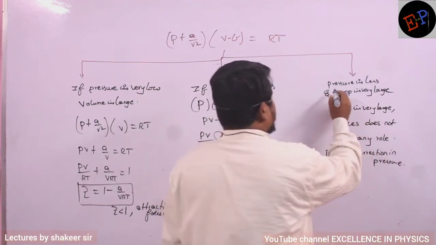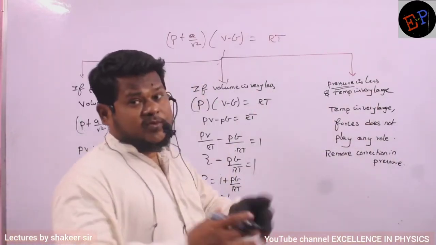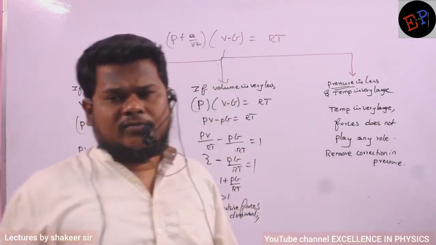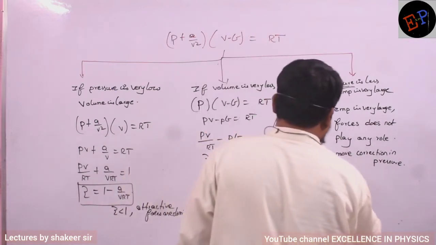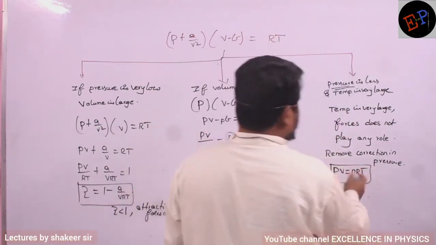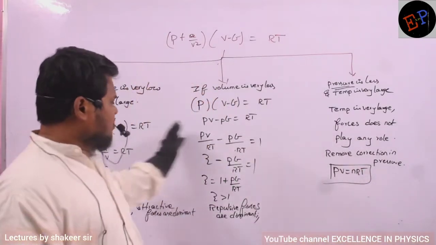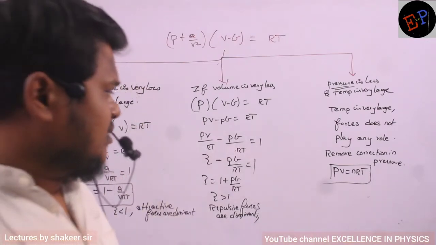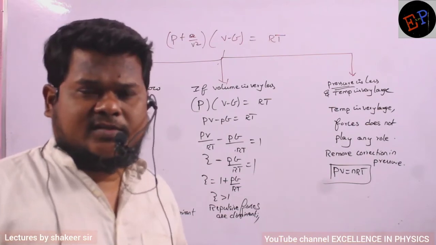Similarly, we are also saying that pressure is very less. Pressure can be very less only when volume is very large. So again, you can remove the correction term in the case of volume. If you remove the correction term in the case of volume, then what is the equation I will get? I will get PV equals nRT. This is definitely the equation of an ideal gas. So all these conditions you are supposed to remember very carefully, because previously many questions were asked on these concepts in previous NEET and MAINS examinations. Okay, make a note.